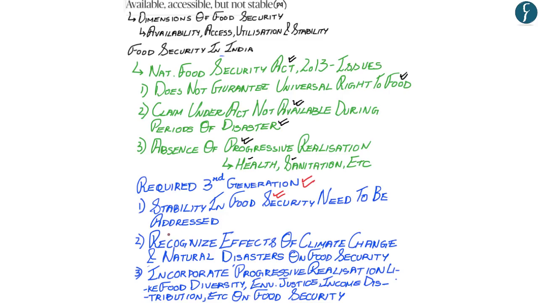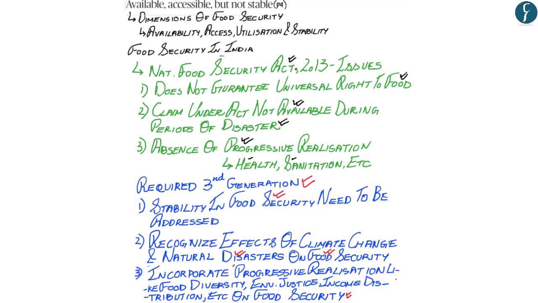The second aspect highlighted by the author is that food legislation in India needs to recognize the effects of climate change and natural disasters on food security, especially at the individual level. And the final aspect that is required for the third generation of food legislation in India is to incorporate progressive realization such as food diversity, environmental justice, income distribution, among other aspects, to have a comprehensive implementation of food security in India.